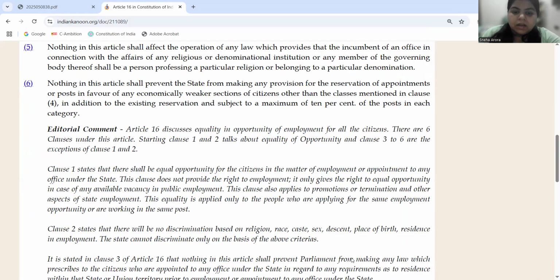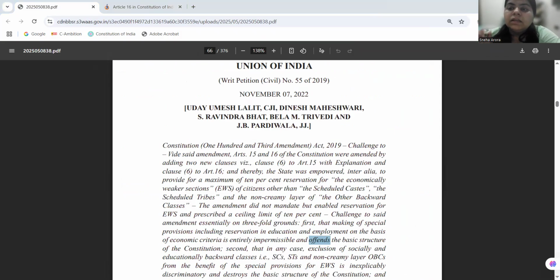Basically, Article 16 clause 6 and Article 15 clause 6 are talking of providing 10% reservation for the economically weaker section in admissions to educational institutes and also in appointments to government jobs or public employment.